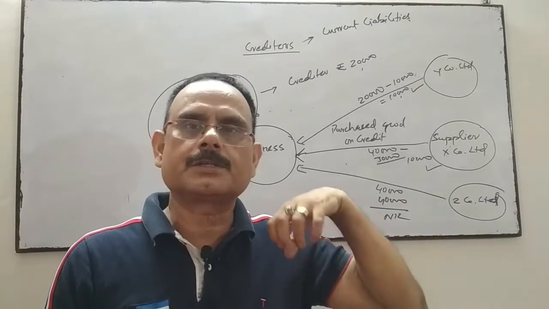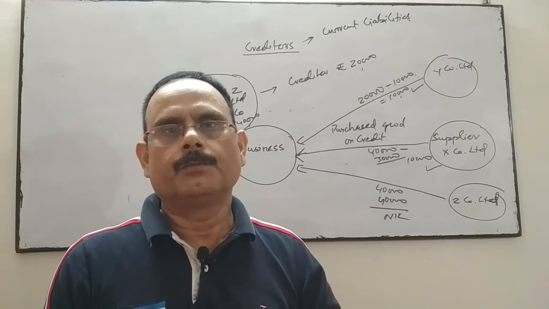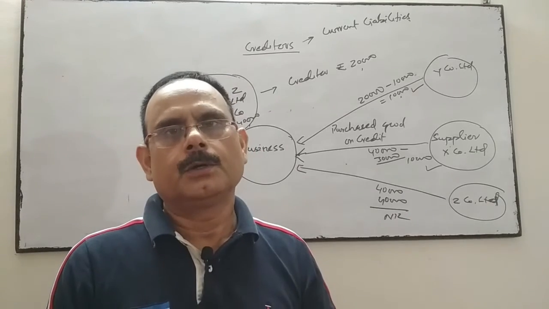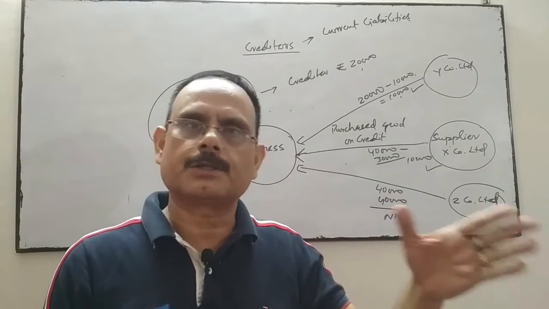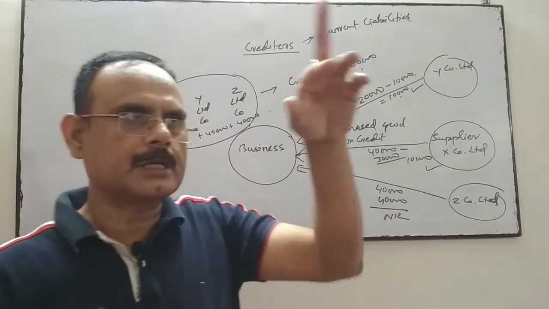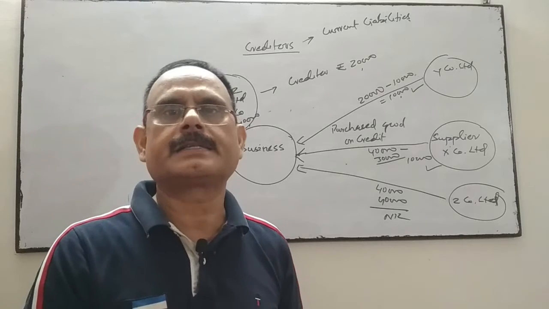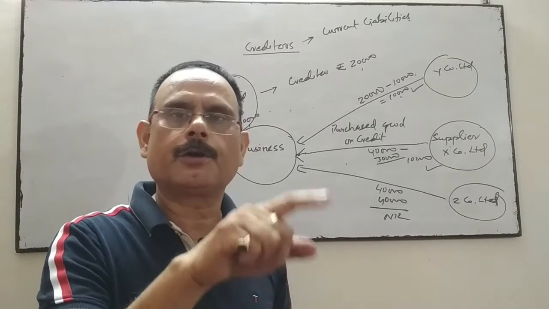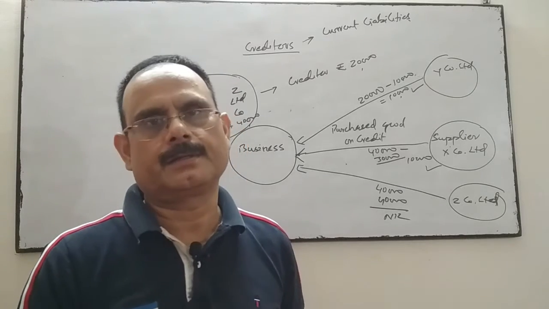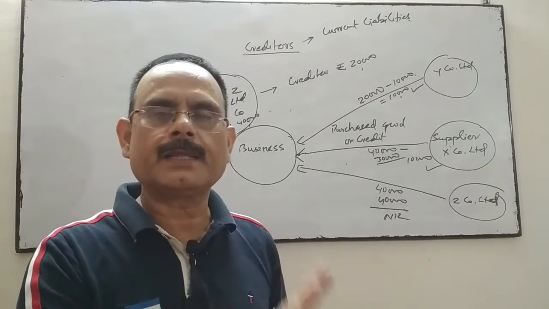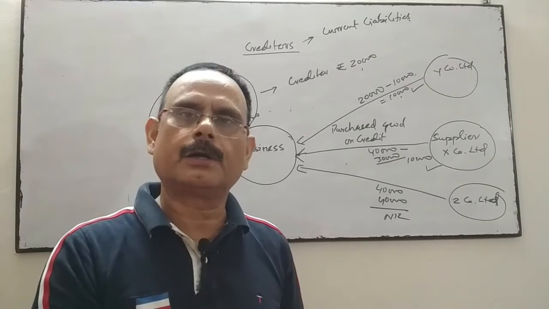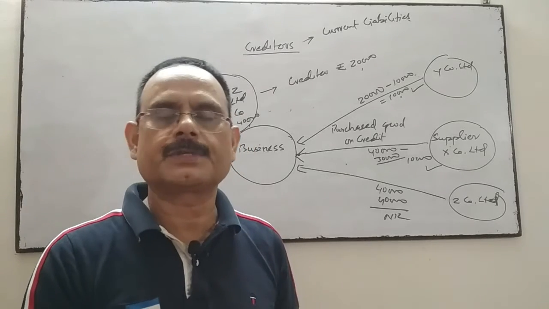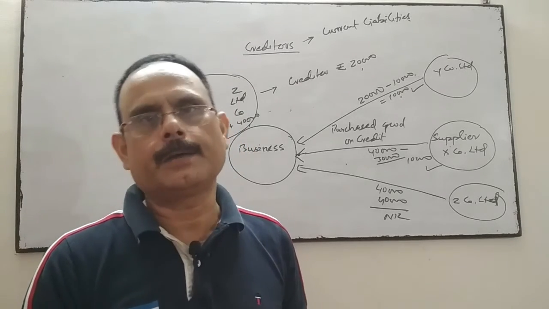We will find out those suppliers to whom the amount is not yet settled, and they are collectively known as our creditors. It means we have to pay that amount in future to them. So they are called current liabilities.